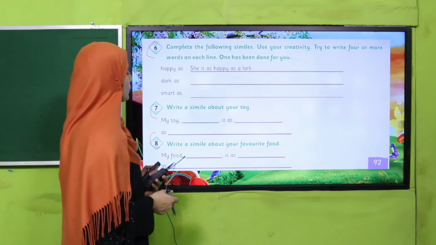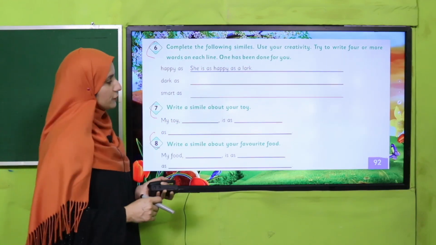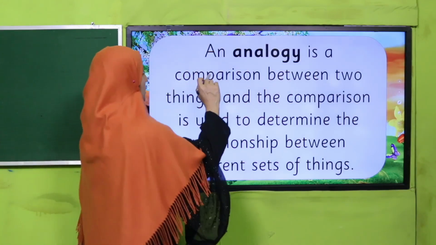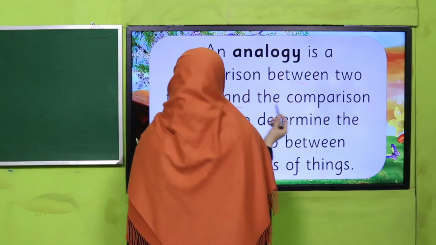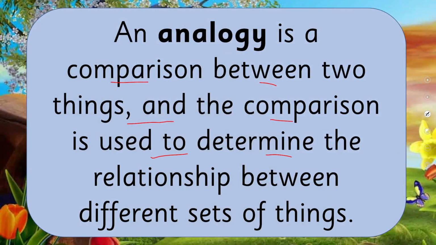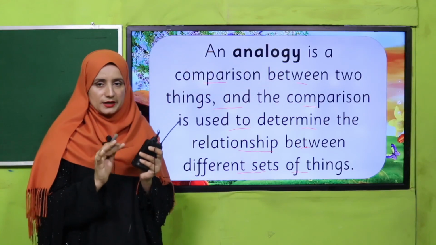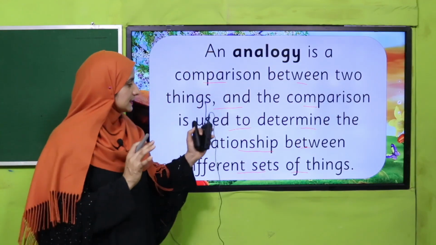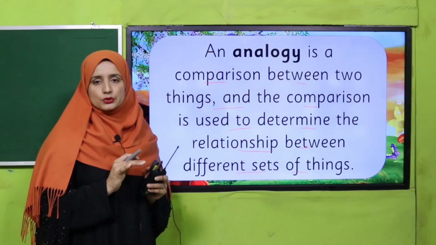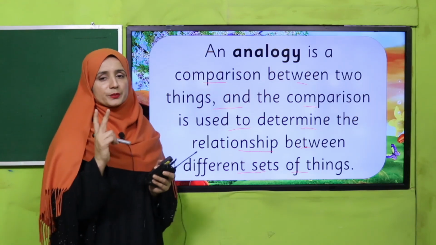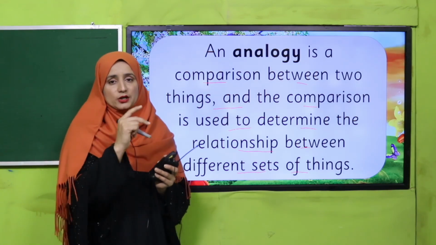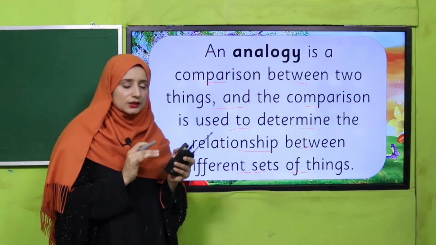Good job. I hope you have done it because all were related with simile. So what is an analogy? An analogy is a comparison between two things, and the comparison is used to determine the relationship between different sets of things. There is also a comparison, but it's of two related things, my dear teachers and my dear students. This is also used for comparison when we compare two things, but two sets of things. Got it? Related things. How?